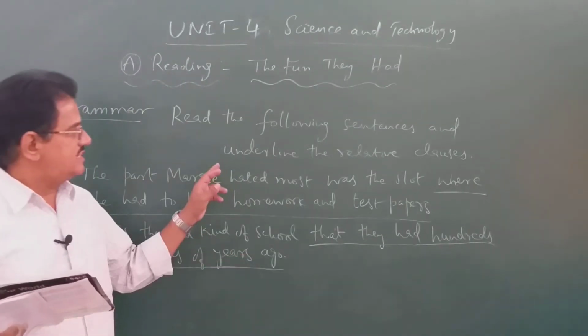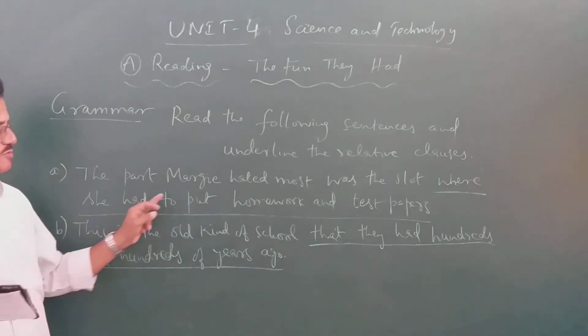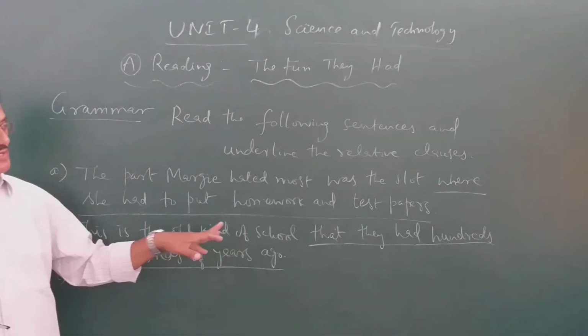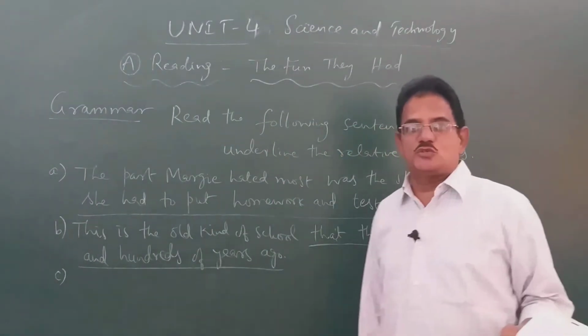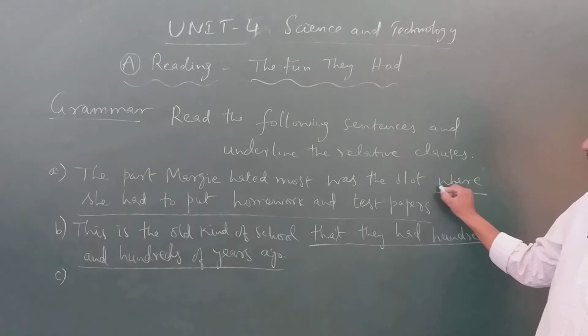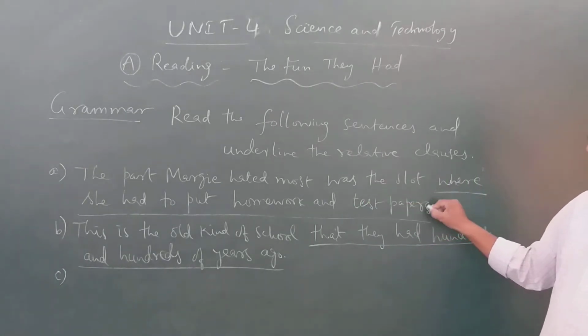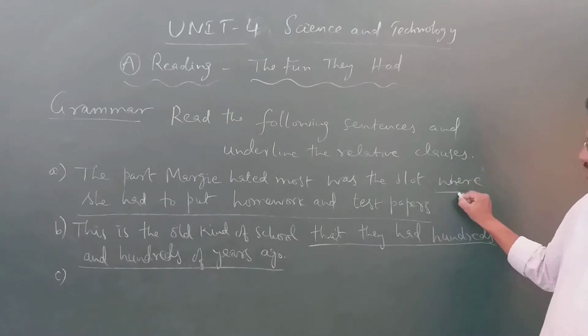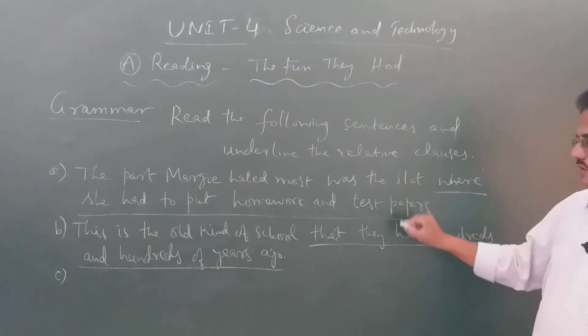In this, the part Maggie hated most was the slot where she had to put some homework and test papers. What is the adjectival clause or relative clause which begins with where here? Where she had to put homework and test papers. This is the relative clause. This qualifies the noun, the slot.